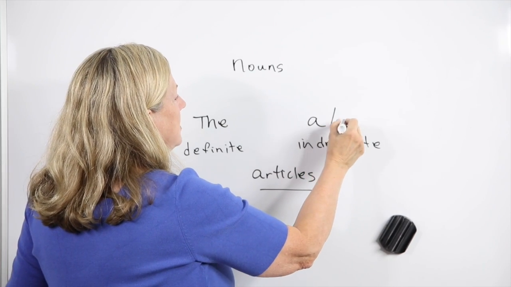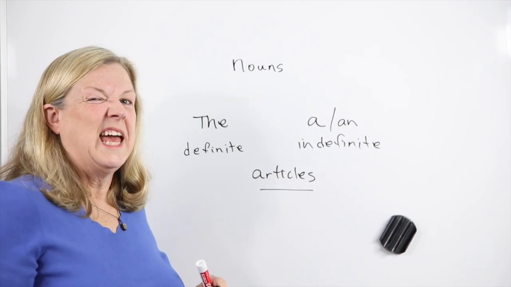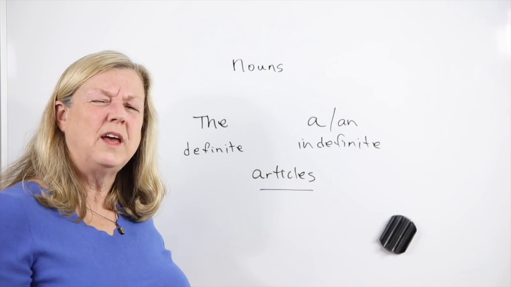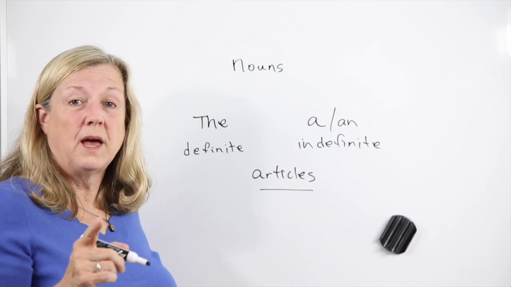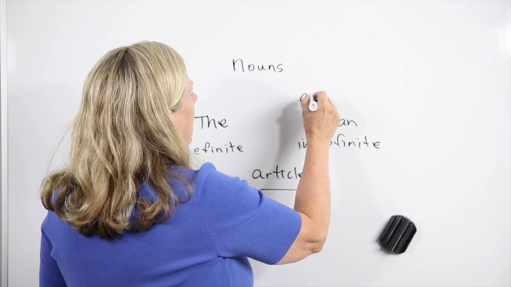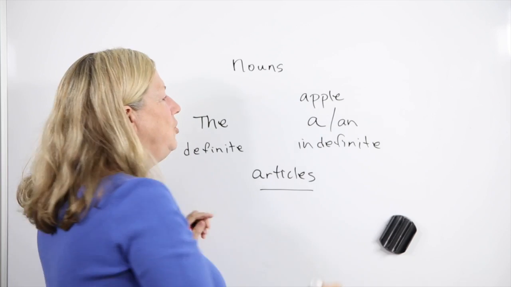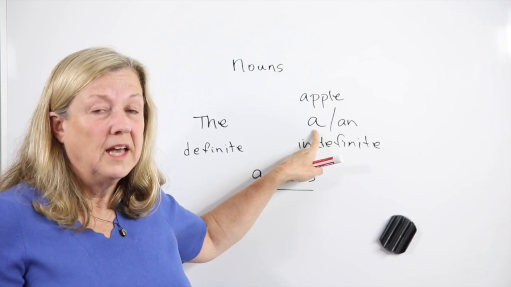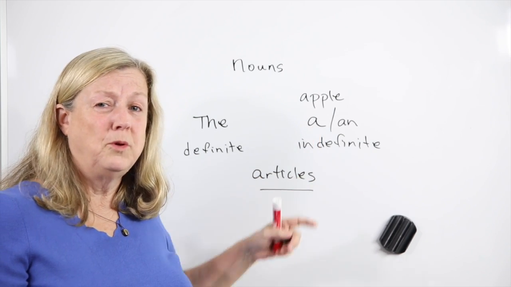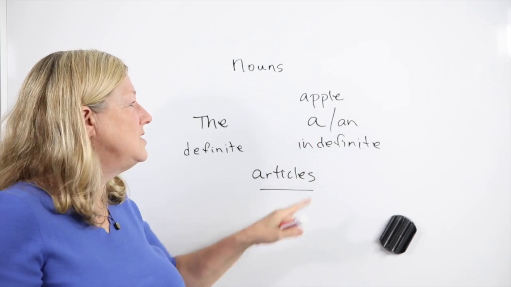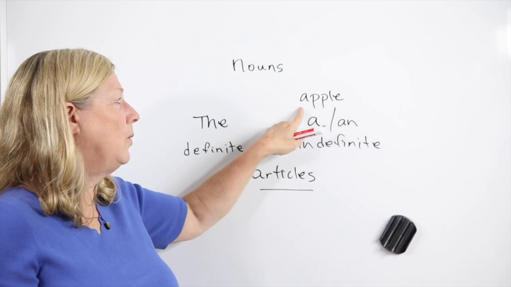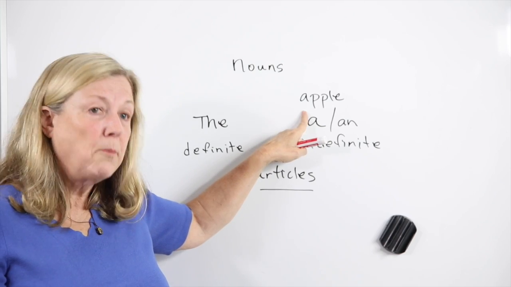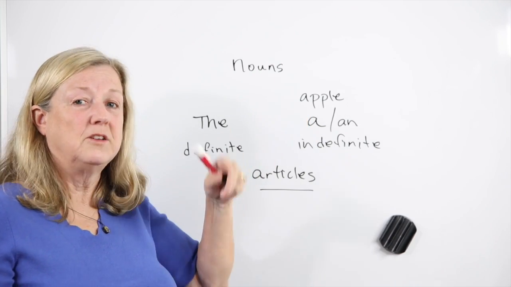But we have another kind of strange little thing. What is "an"? It's not different. It means the same thing. Why do we have "an"? That's so you can close your mouth. Did you know that? If you had a word like apple and you tried to say just "a," you'd have to say "a apple." And you have to leave your mouth open for a long time. It would be really weird and you would be uncomfortable. So they threw an N on the end if it's a vowel like that, so that you can close your mouth. An apple. It's easier to say apple if I close my mouth first.